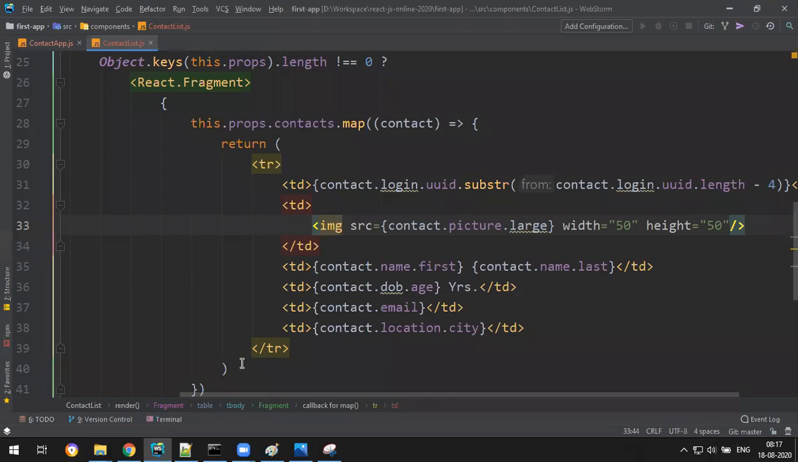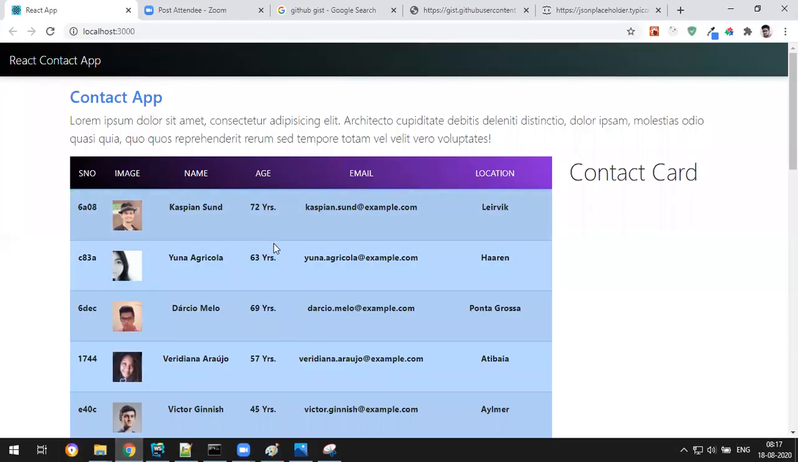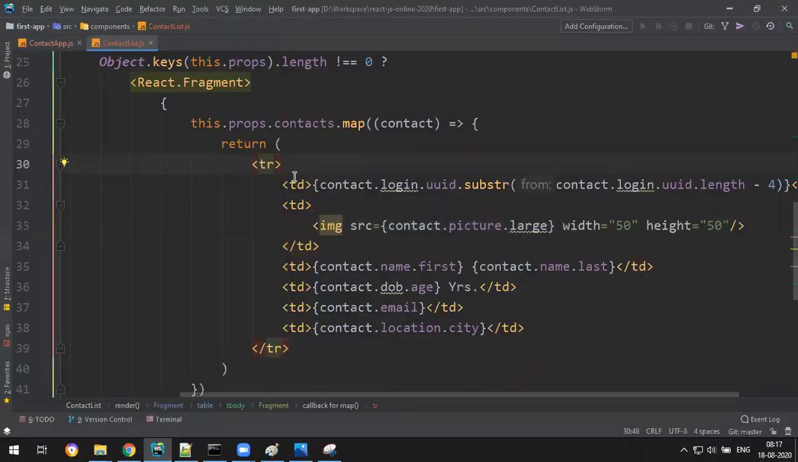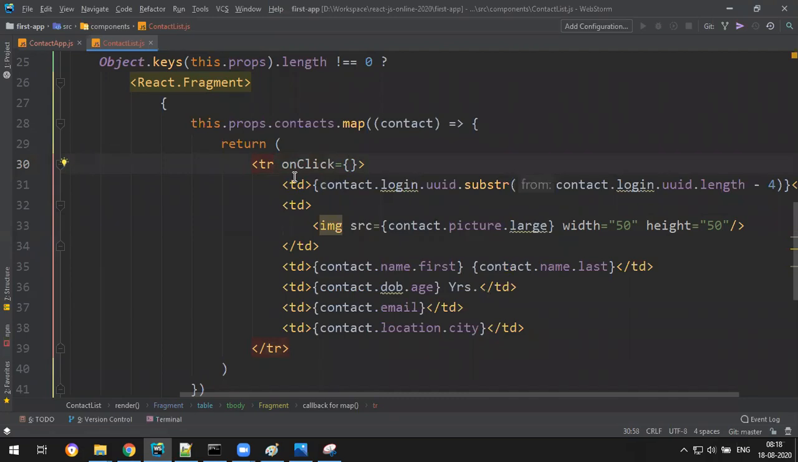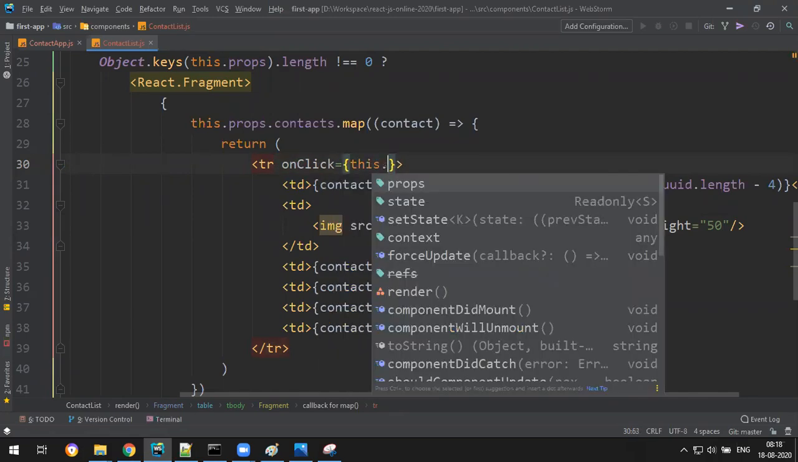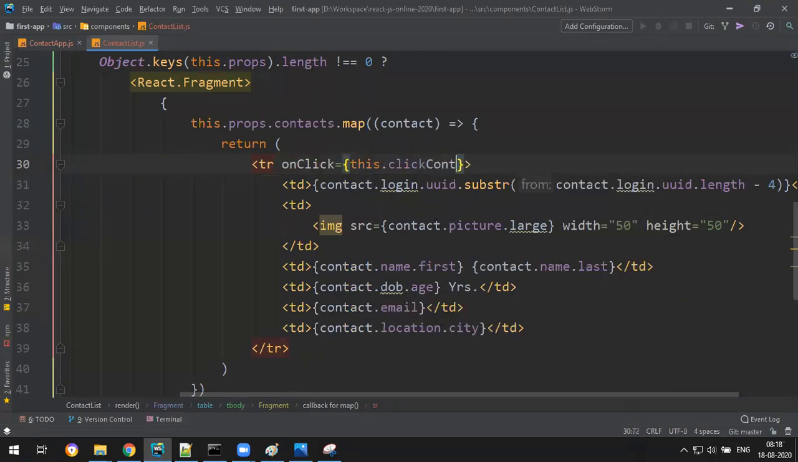So first let me select and then send to the parent. This is interesting. Table row: when I click on each row, I want the data. So on the table row, onClick, when you click on each row, I want to call one function, this.onClickContact. But to this function I want to provide something. In React.js you never add it like this, because this will execute as soon as the page loads.